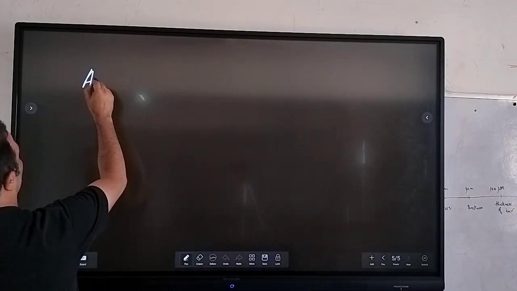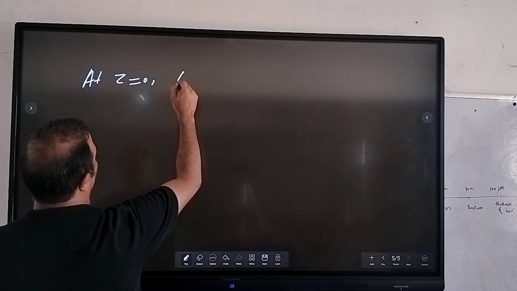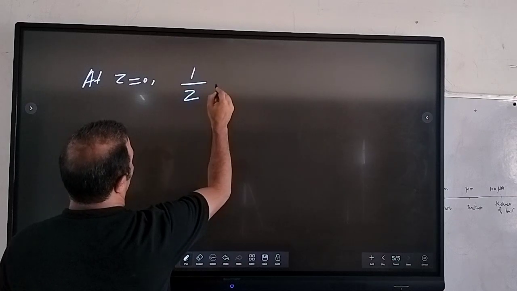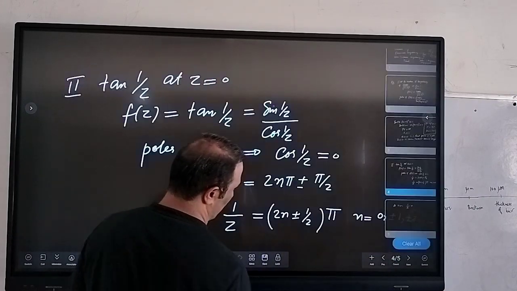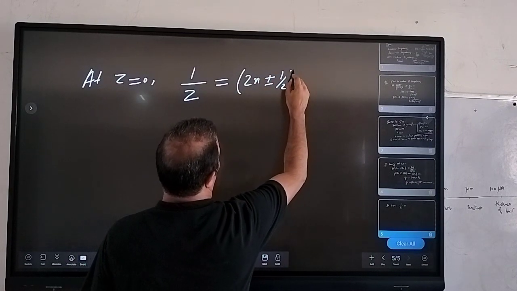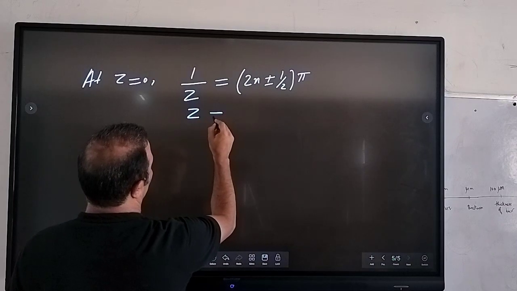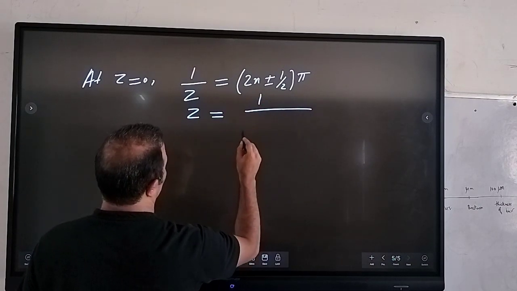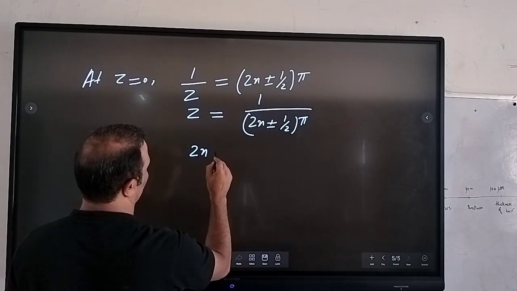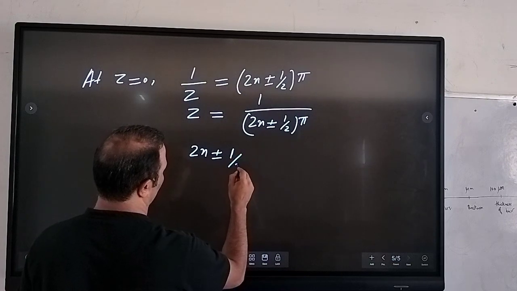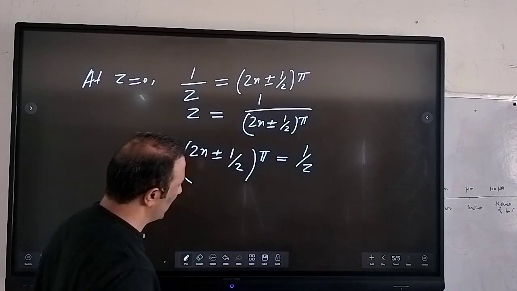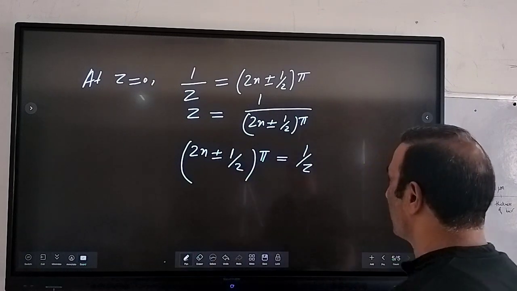So at z equal to 0, as we know, 1 by z equals that. If you put z equal to 0, this becomes infinite here.